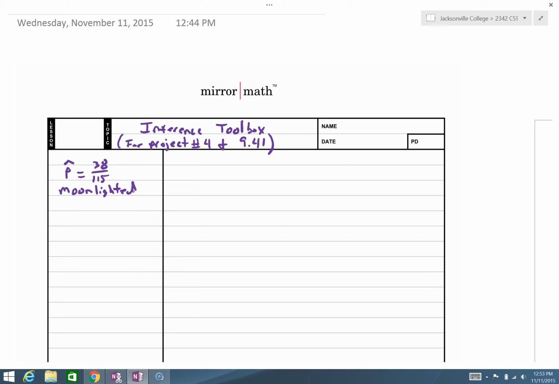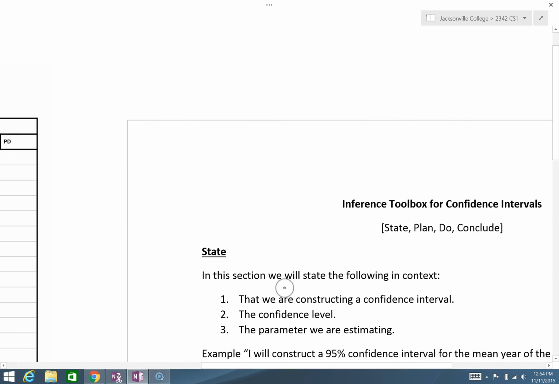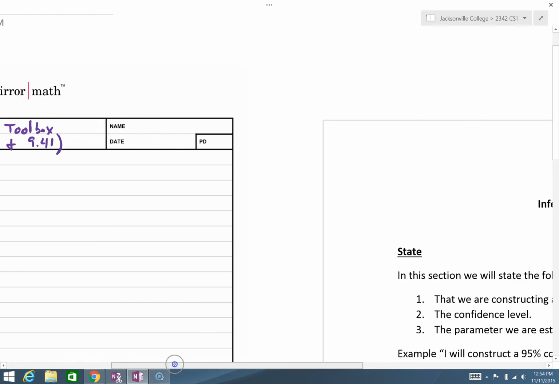The problem says construct and interpret a 95% confidence interval for the proportion of U.S. medical residents who work moonlighting jobs. So we're going to employ our inference toolbox. The first part is to state. In this section, we will state the following in context: that we are constructing a confidence interval, what the confidence level is, and the parameter we are estimating. And the parameter is either a proportion or a mean. Those are the two parameters that we've discussed.